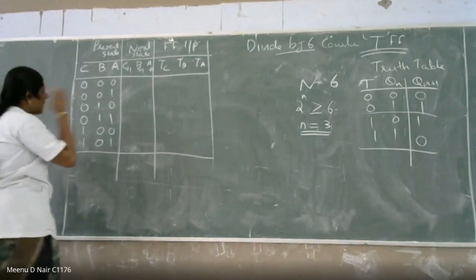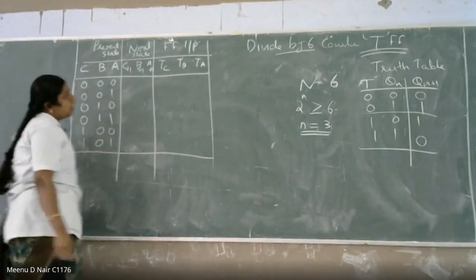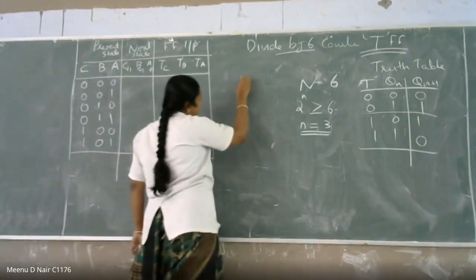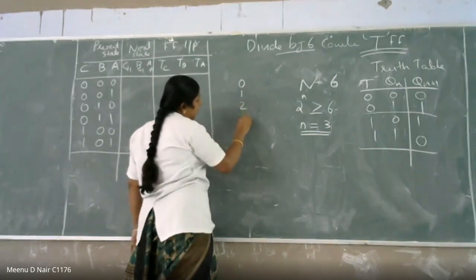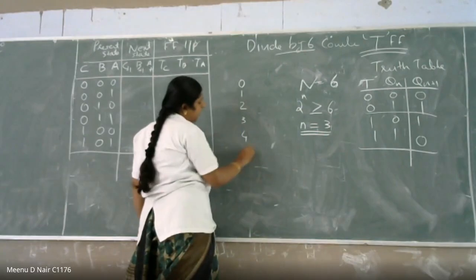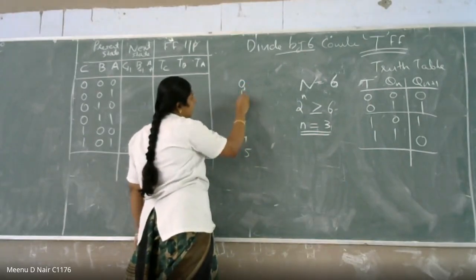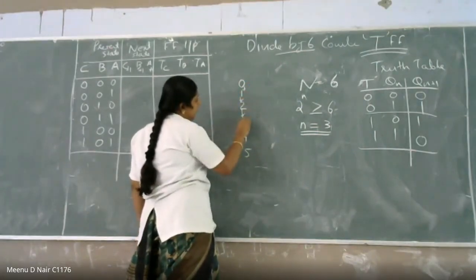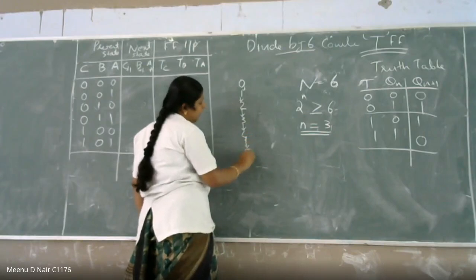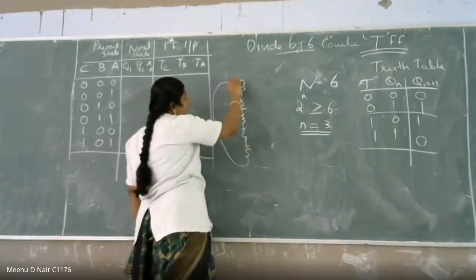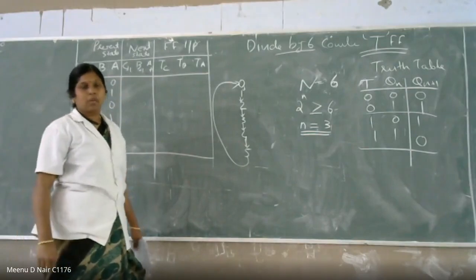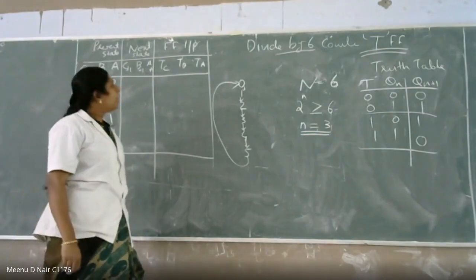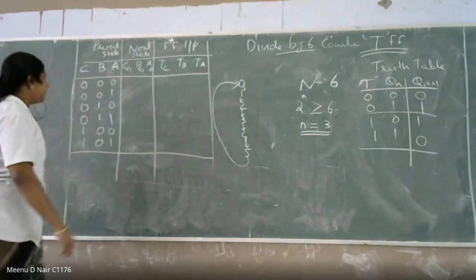Okay, so the next state is 000 divide by 6. So state 6 is there, then 1 2 3 4 5. This is 1 2, this is 3 4 5. Then after 5 it is going back to 0. This is what the counter is. It counts from 0 to 5, then it will be going back to 0.